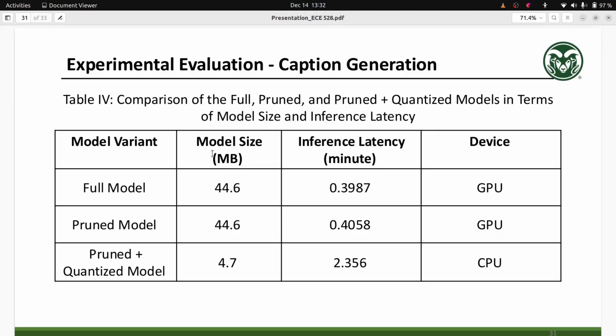This is the performance in terms of model size and inference latency. The pruned and quantized model has a significantly smaller size than the full model and the pruned model, but greater inference latency. The inference latency is in minutes because it is on the whole validation dataset. The validation dataset contains video with a total duration greater than 30 minutes.